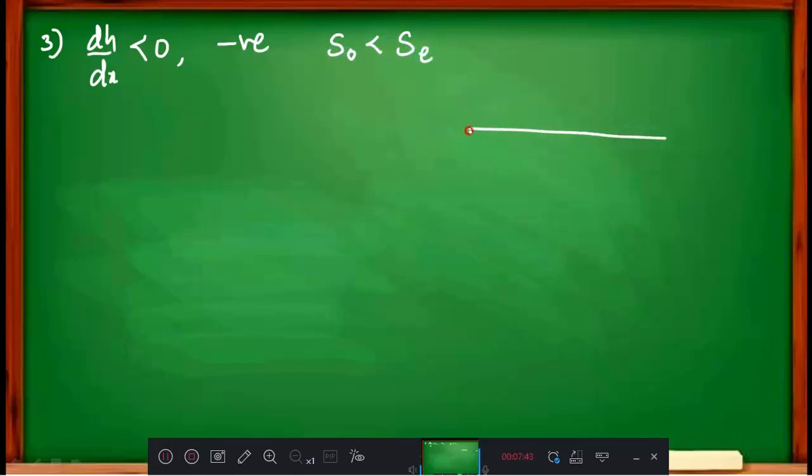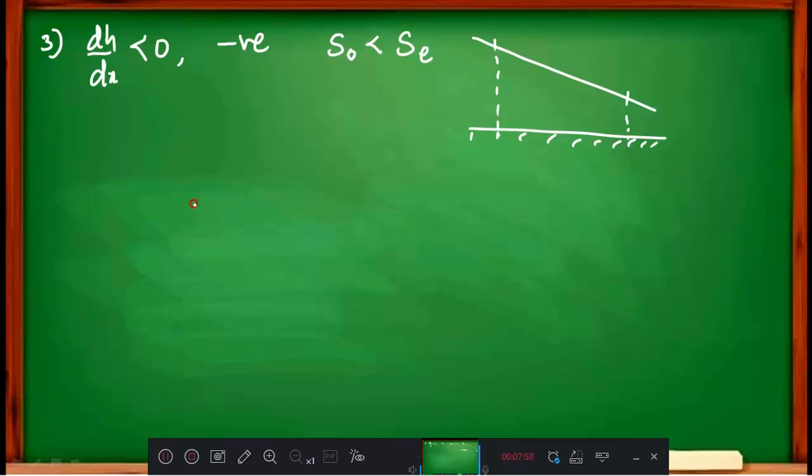Now we'll go to the third case. The third case is dH by dx less than 0. Less than 0 means negative, which means S naught is less than SE. It means the bed is milder, but this SE is sharper. This means your H is decreasing. This way you will observe a general case.